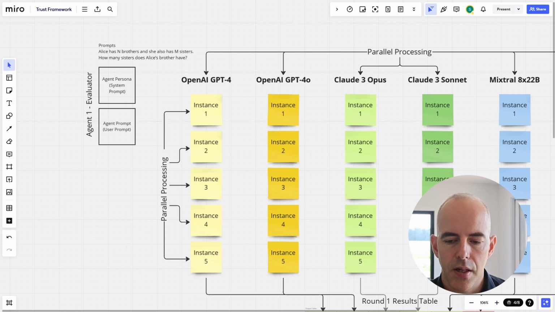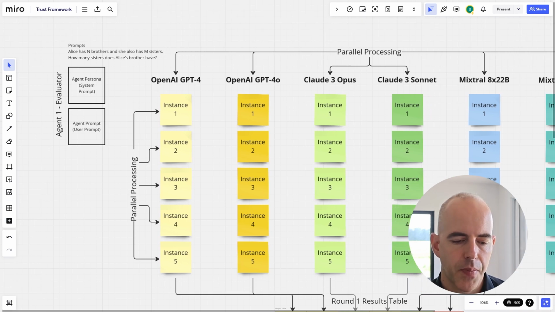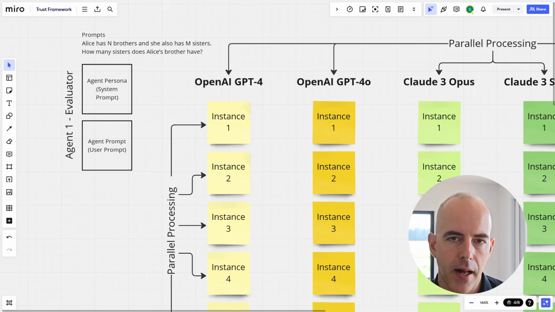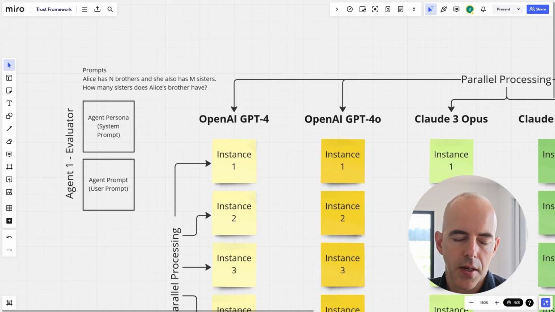So here, let's have a look at this framework. On the left, you have an agent evaluator. The prompt that we're going to use today is the Alice in Wonderland challenge. This is a prompt that somebody found, and I'll share the link in the comments. It's an interesting paper that was published, showing that when you feed a large language model this problem, often it does not do very well. In fact, you may find situations where it's a complete failure.